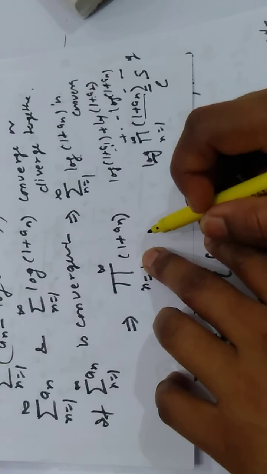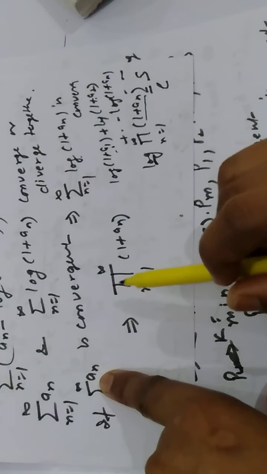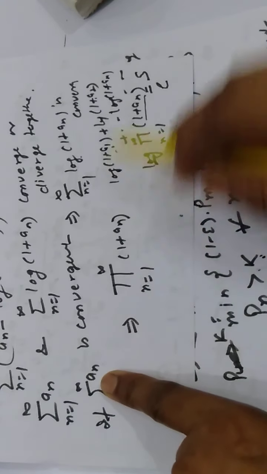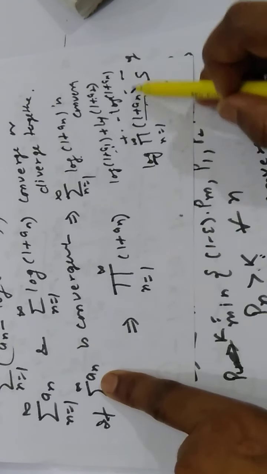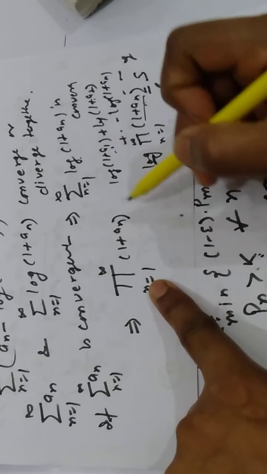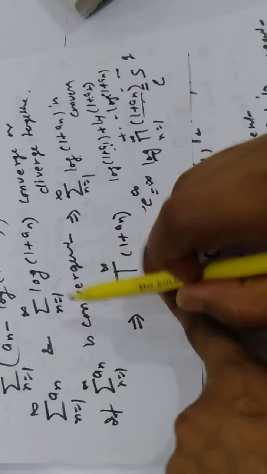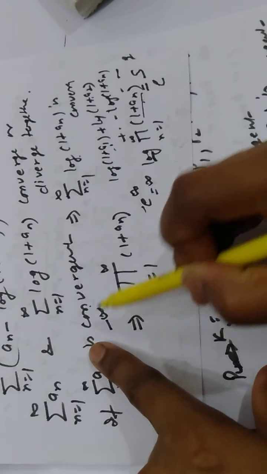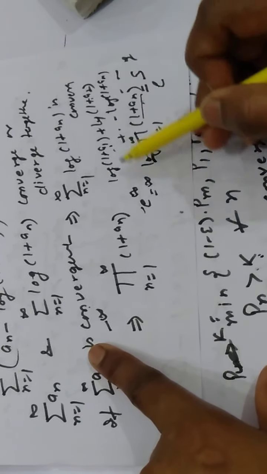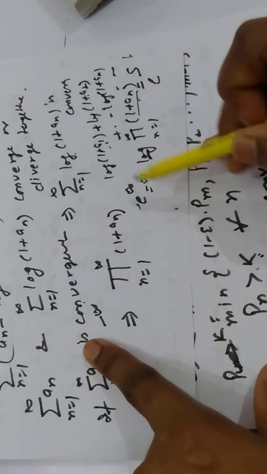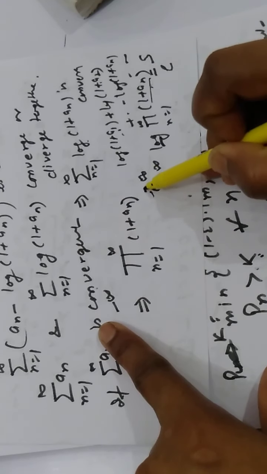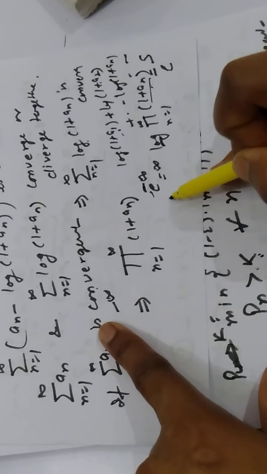Okay, and if this series is divergent, meaning it diverges to infinity, then this will diverge to exponential infinity, and exponential infinity is again infinity. If this diverges to minus infinity, it means the product diverges to exponential minus infinity, and exponential minus infinity is 0.